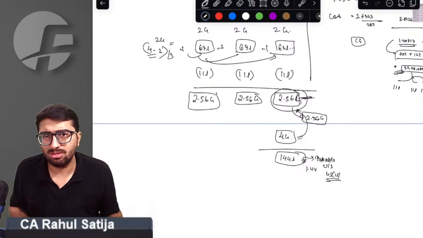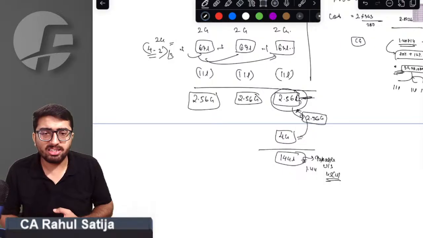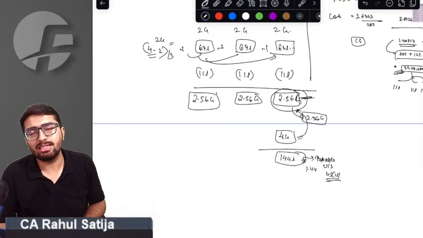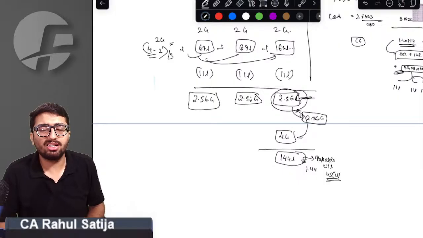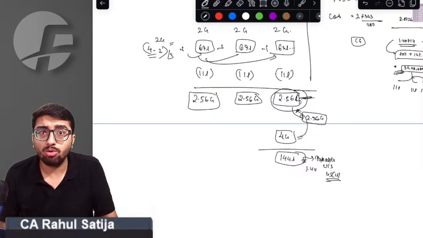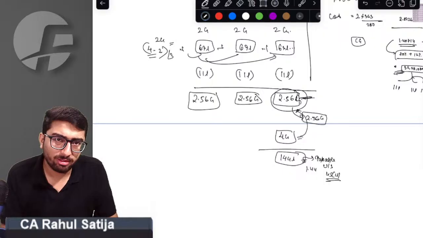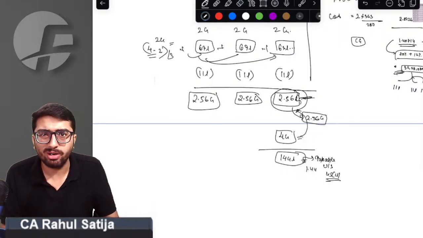Isn't it double taxation? Isn't this double taxation? The right answer is yes, sir. This is double taxation. How to avoid this double taxation? There is a provision given in the act to avoid this double taxation.